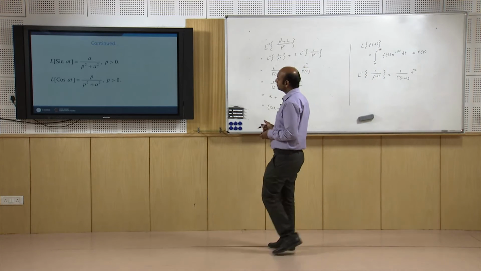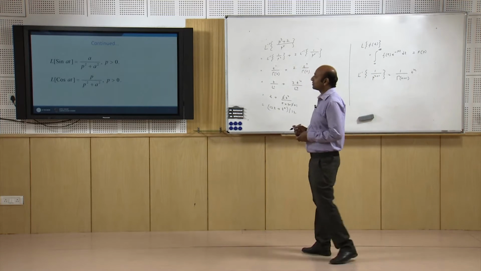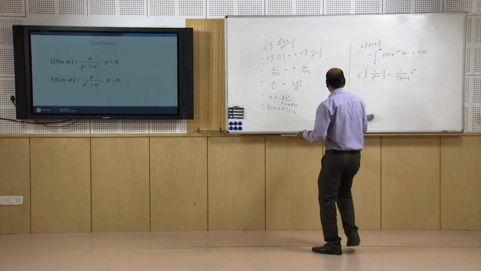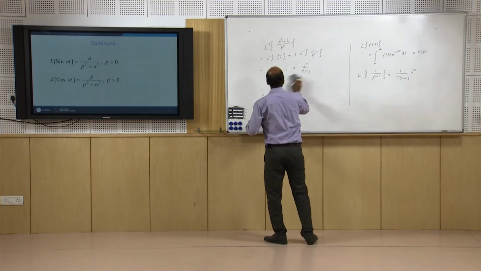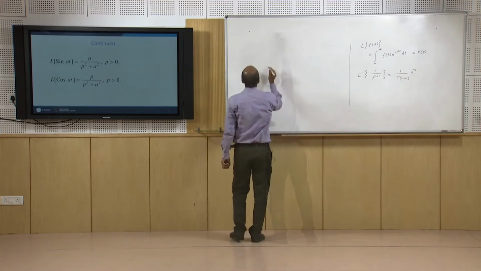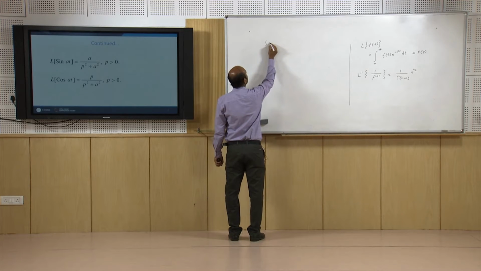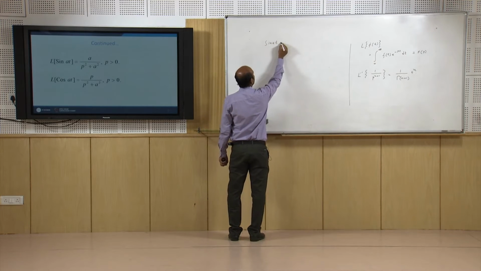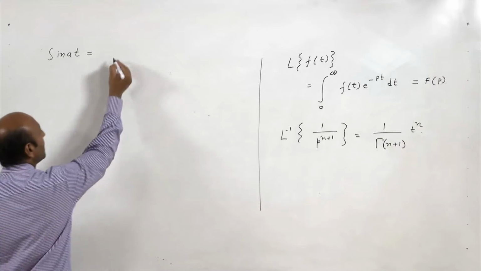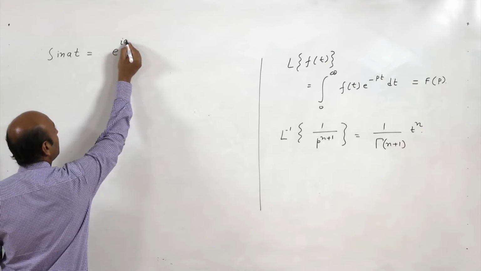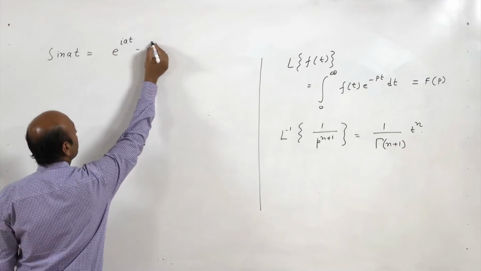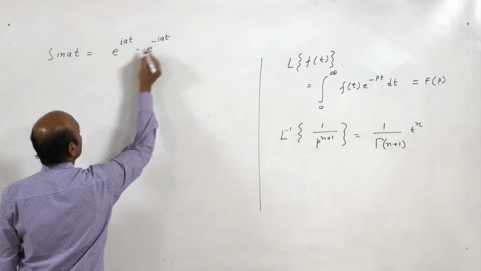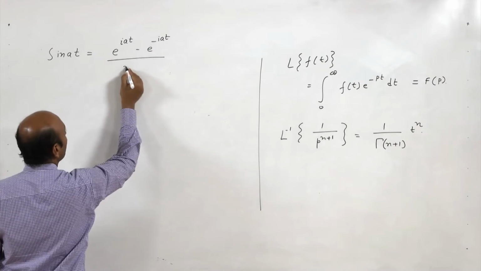Now how to find Laplace of sin at? So now we will see how to find Laplace of sin at. So sin at, as we already know, is nothing but e raised to the power iota at minus e raised to the power minus iota at upon 2 iota.